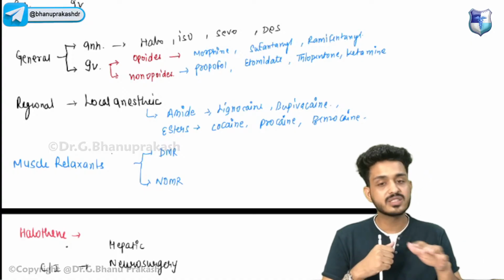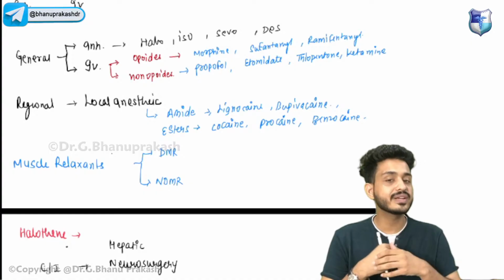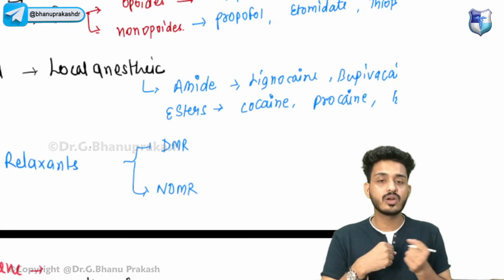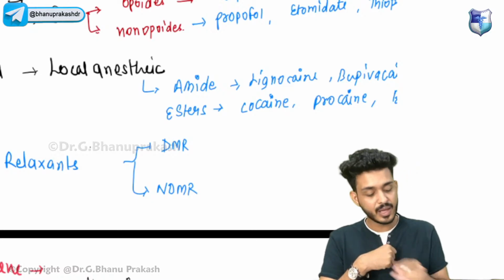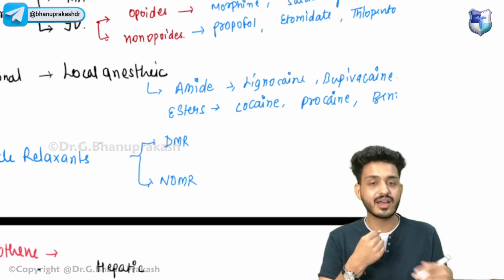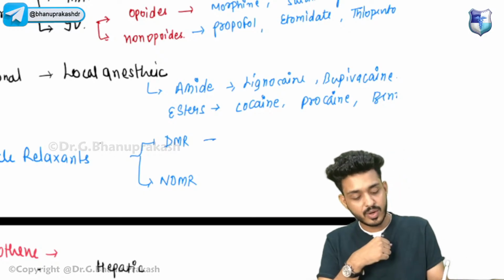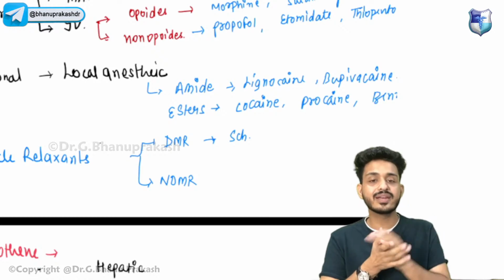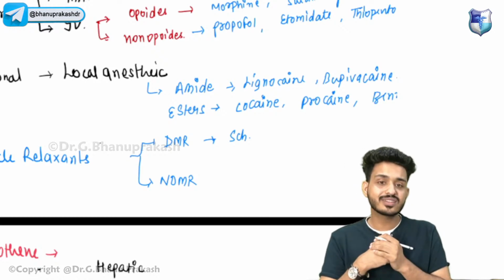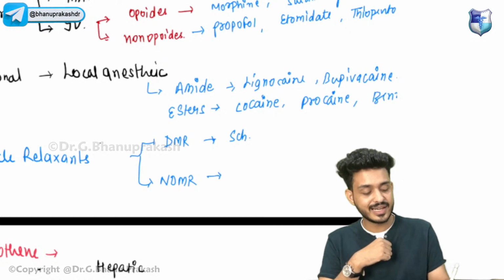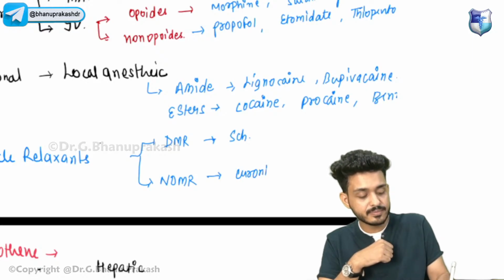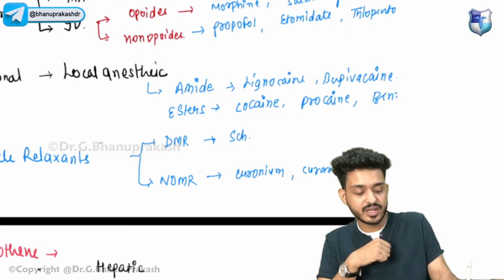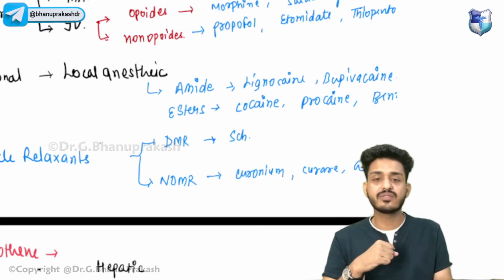I told you the muscle works on an optimal stimulus. If you give more, as depolarizing agents do, the muscle will not contract. The second is the non-depolarizing muscle relaxant, such as curonium and curares. The depolarizing muscle relaxant is succinylcholine, just like acetylcholine, it is the brother of acetylcholine. Non-depolarizing muscle relaxants are the curoniums and curares: curare, atracurium, cisatracurium. So these are the things that we will be discussing.